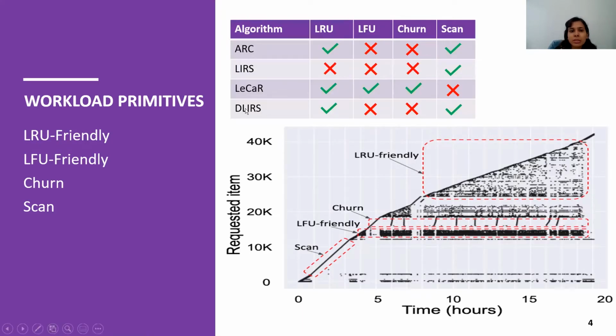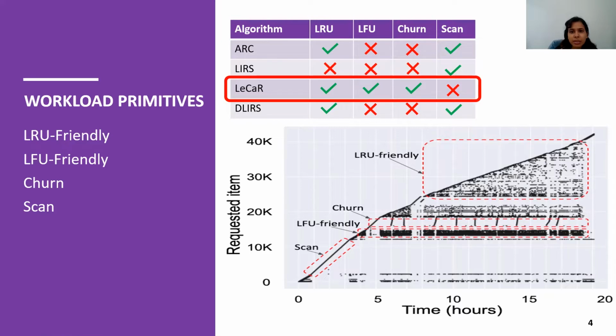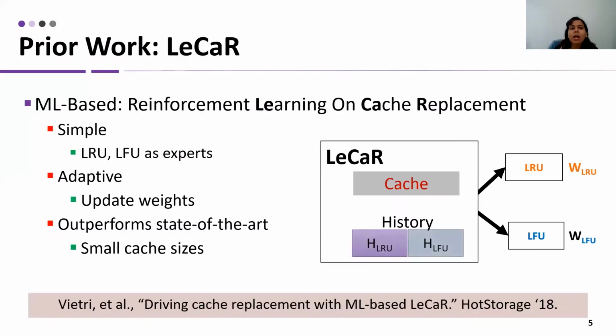When we perform this test on different algorithms, we see that none of the algorithms handles all of these 4 primitive types. But we can see that LeCaR actually handles 3 out of these 4 primitive types. As a result, we first review LeCaR and try to overcome its limitations to introduce this new version of cache replacement algorithm, CACHEUS. LeCaR is a reinforcement learning based cache replacement algorithm.